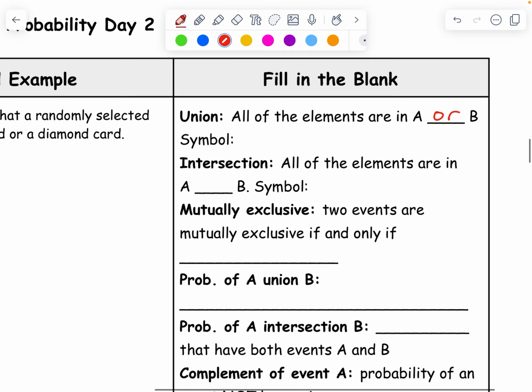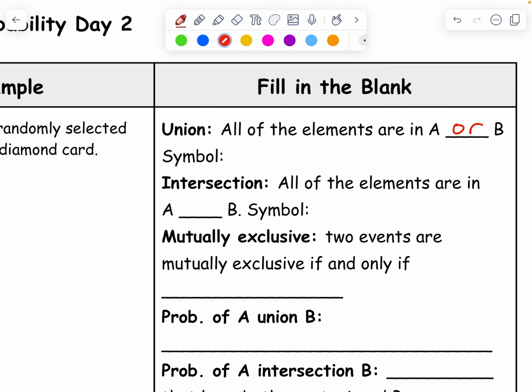The symbol you'll often see for two events, A or B, isn't a U, it's a union symbol. It looks like a U, but that is to show union.